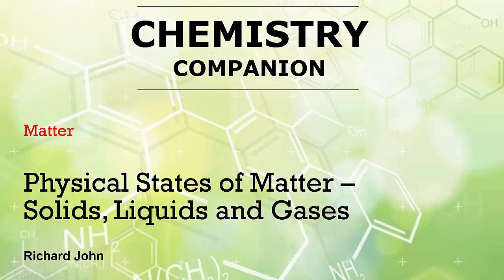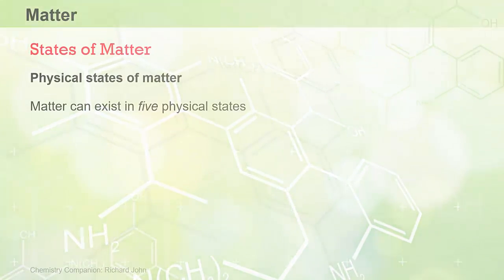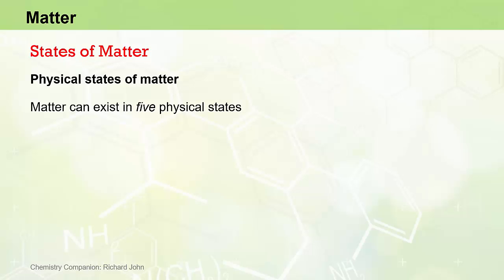In this video, we consider the differences in observable properties of the three most common states of matter: solids, liquids, and gases. Matter can actually exist in 5 physical states, but we're only interested in the 3 you would be most familiar with: solids, liquids, and gases. The 2 other physical states exist at the extremes of the energy spectrum.